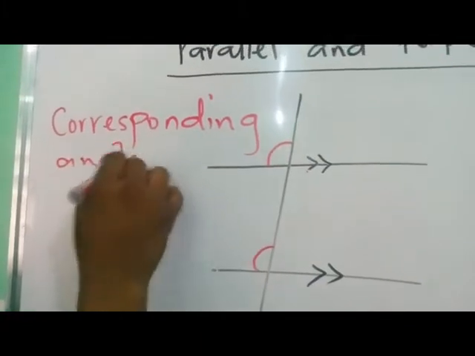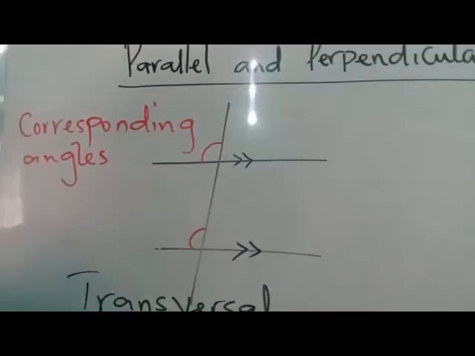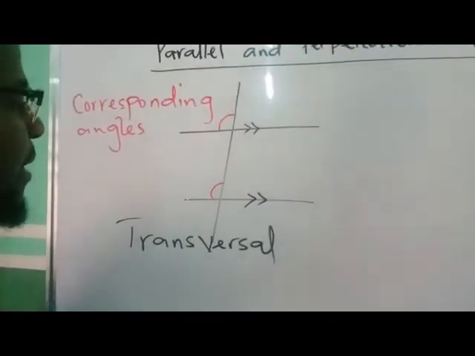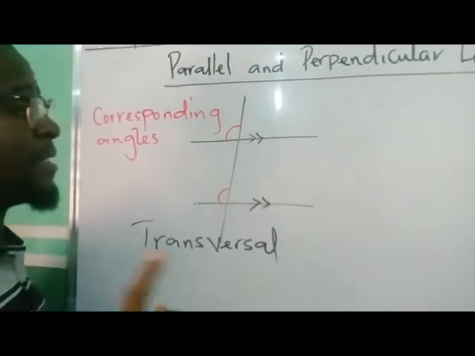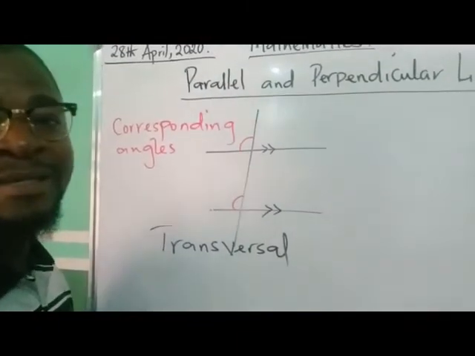Corresponding angles, for parallel lines, must be the same in magnitude, okay? Corresponding angles are always the same. This is one other property of parallel lines. The corresponding angles are always the same in size.